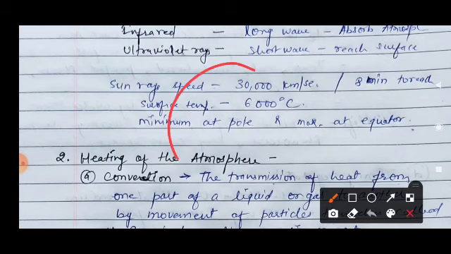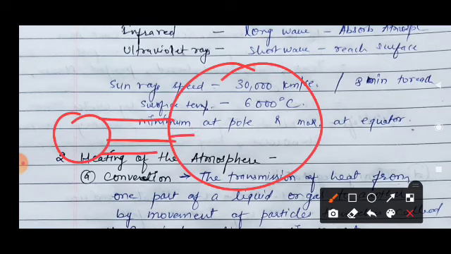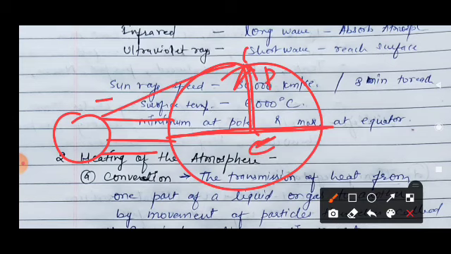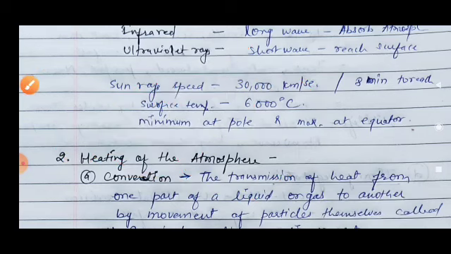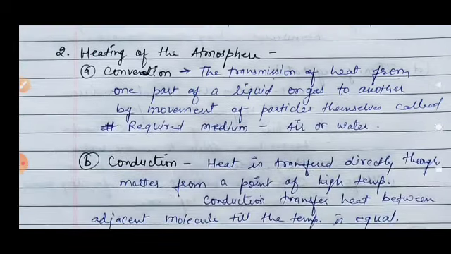The important thing is that the sun is directly incident on the center part, the equator. As we move from the equator to the pole, the temperature decreases because the sunlight is slanting over here and direct over here, and the distance also differs. That's why the maximum temperature is on the equator and the minimum temperature at the pole.